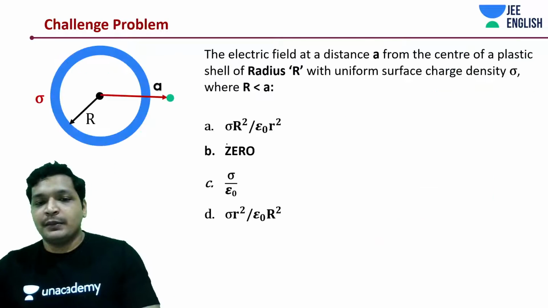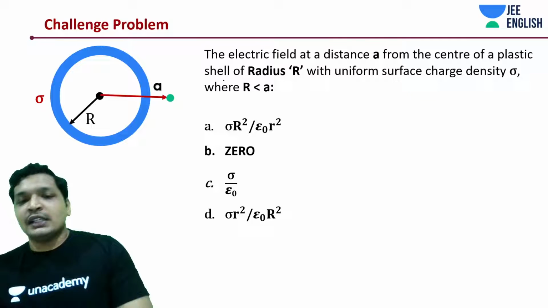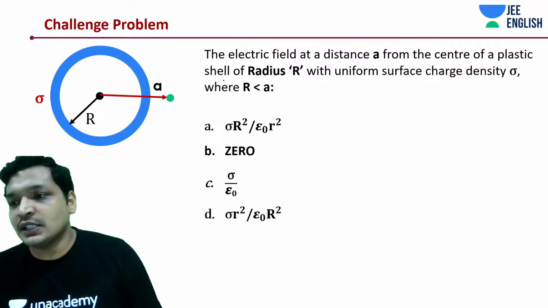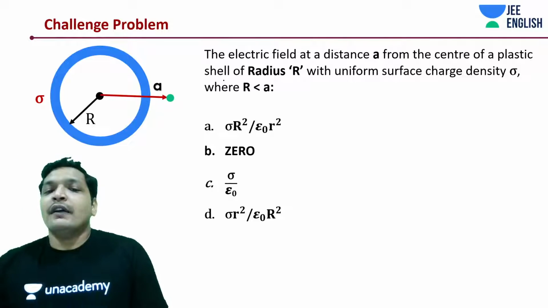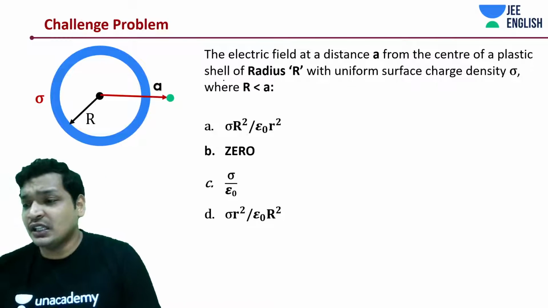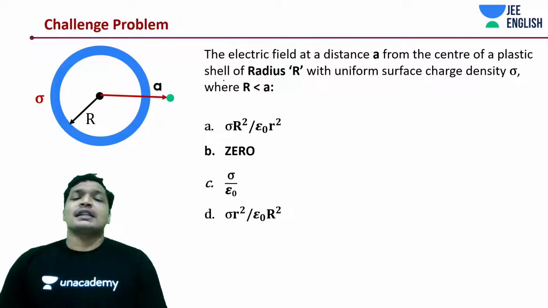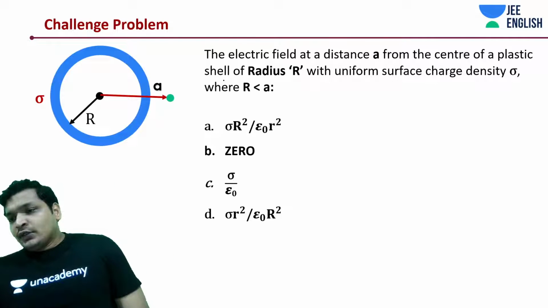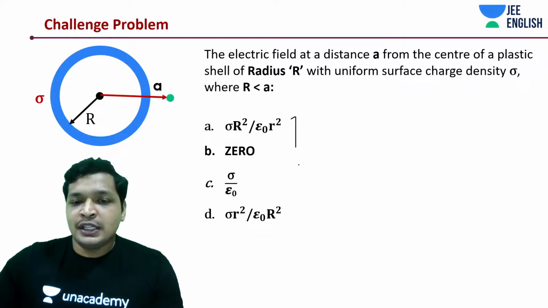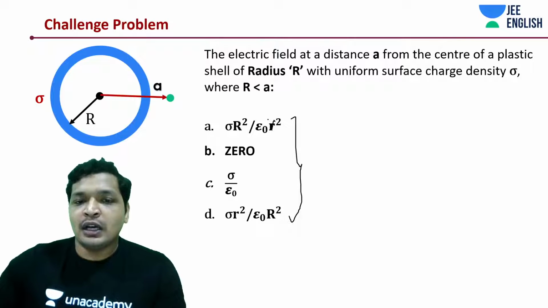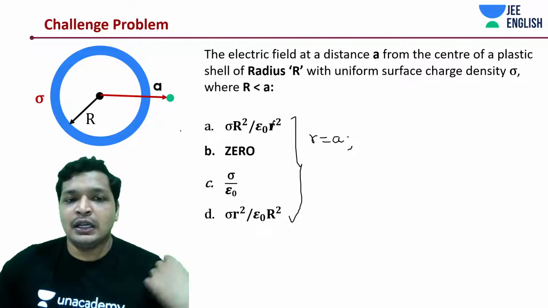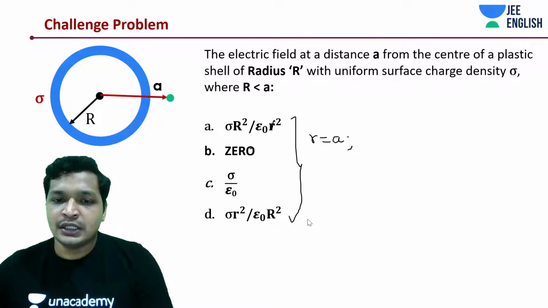Right? Very amazing. How about in this case, is something going to change? The electric field at a distance a from the center of the plastic shell of radius a with uniform charge density sigma, where r is less than a, which means the point A lies outside the sphere, outside the plastic shell. What do you think is going to happen in this case? Does anything change now? That's the question. And one more small change to this option: it's not r, just change it to r is equal to a. Put r is equal to a. Instead of r over here, just quickly change it to a.